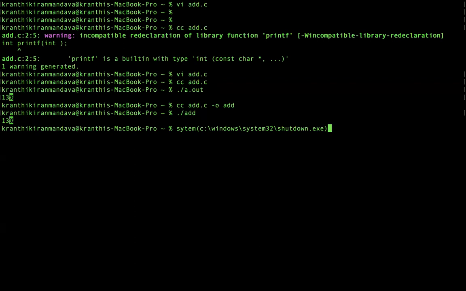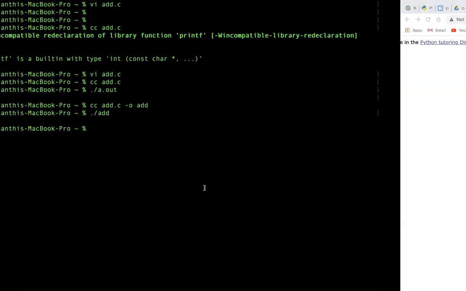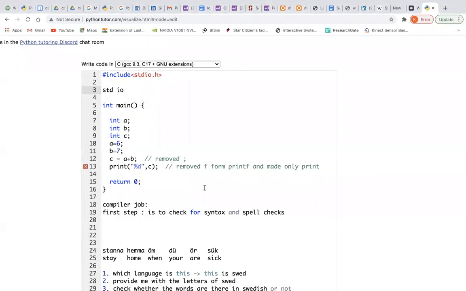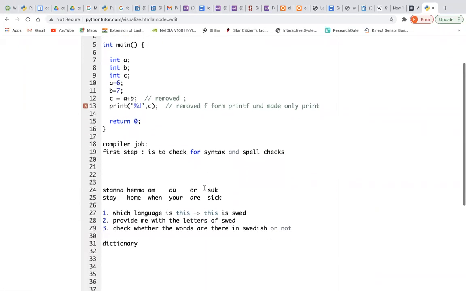So I created the output on my desktop every time. So whenever I want to shut down, I used to double click on it, and naturally that program gets executed and the system shuts down my computer. So this is how we used to have some fun. You can also try it out in your systems if possible, if you have Turbo C, but I think it is also possible in the GCC compiler or whatever compiler you are using now. I'll also tell you later what compilers we prefer. You can also prefer Turbo C for Windows if you have Windows. You can run the program.